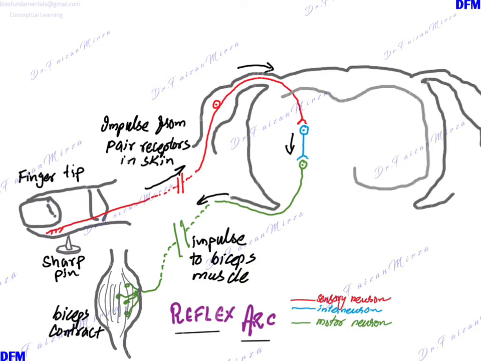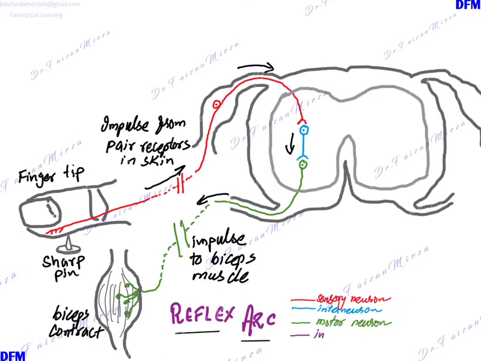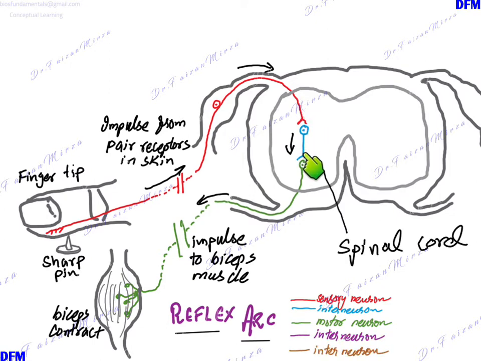This is your spinal cord. So you can see inside the spinal cord there is the ending of the sensory neuron, which is making a synapse with the relay neuron, and the relay neuron then making a synapse with the motor neuron. So all these parts are within the spinal cord, and then there are parts of the neuron which are beyond the spinal cord, which include this extended axon or dendron of the sensory neuron. More to it later, and this axon of the motor neuron as well.